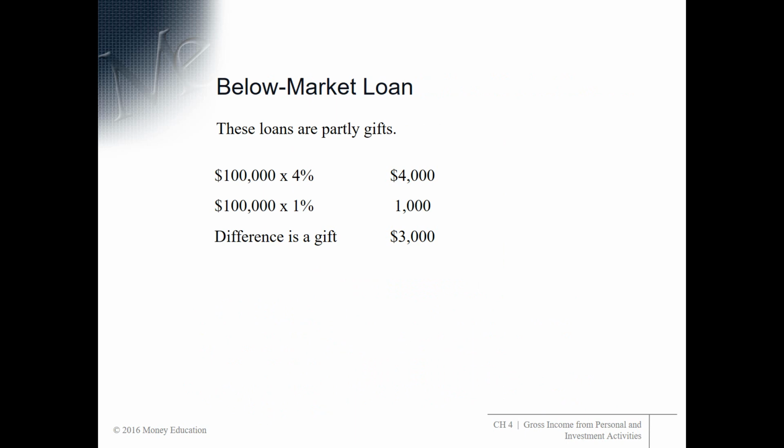Now, this loan that Mom made to daughter actually is partly loan and partly gift. She loaned her $100,000. The commercial rate is 4%, and so there's $4,000 of interest expense that daughter would pay with a commercial loan. The daughter is only paying $1,000 because of the 1% interest, and the difference of $3,000, what is happening here is a gift from the mom to the daughter. And this $3,000 difference is what we call imputed interest.